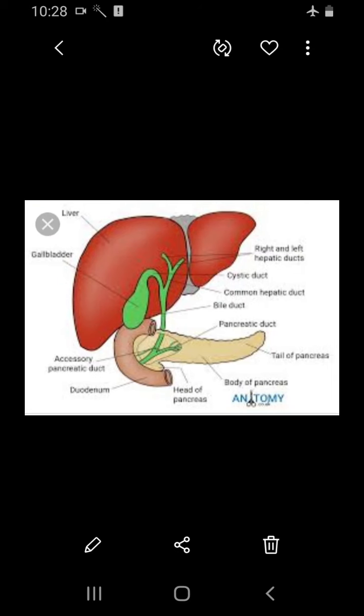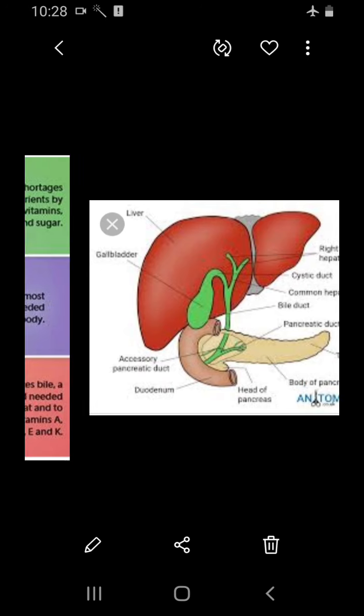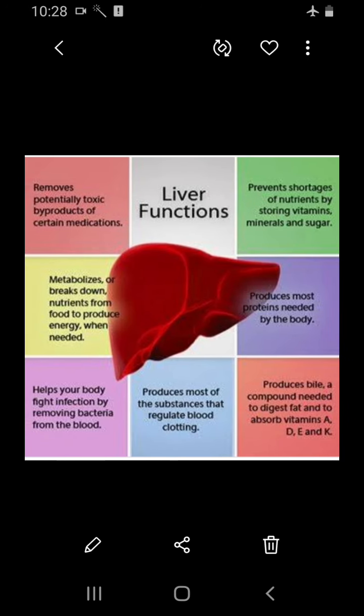The function of the liver means it controls the blood sugar and amino acids, and it synthesizes the fetal red blood cells. It produces fibrinogen and prothrombin used for clotting of blood. It destroys the red blood cells, stores iron, copper, vitamin A and D. It also helps in the production of heparin. Heparin is an anticoagulant.